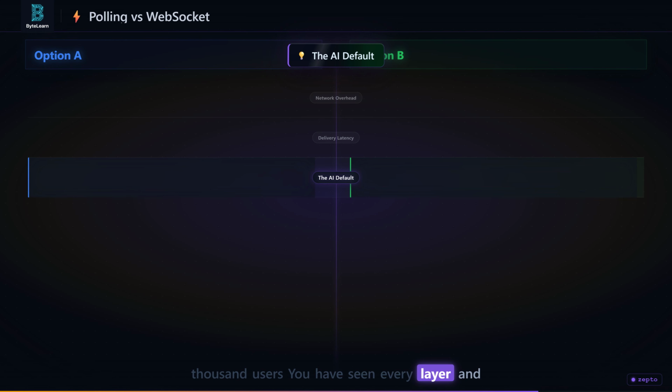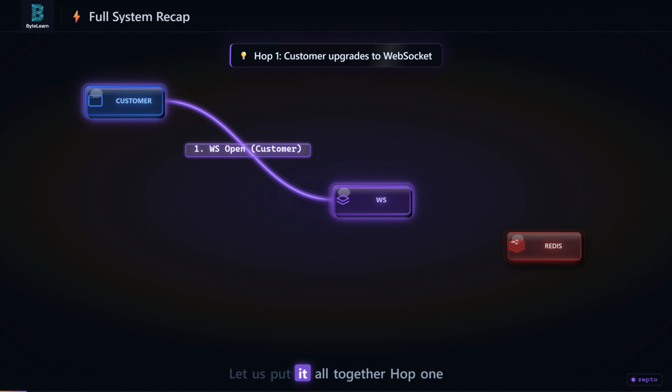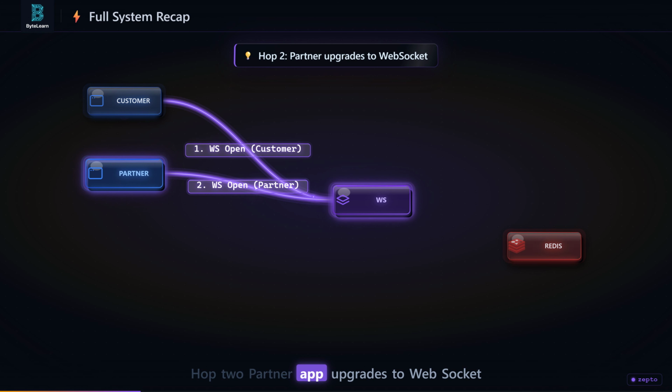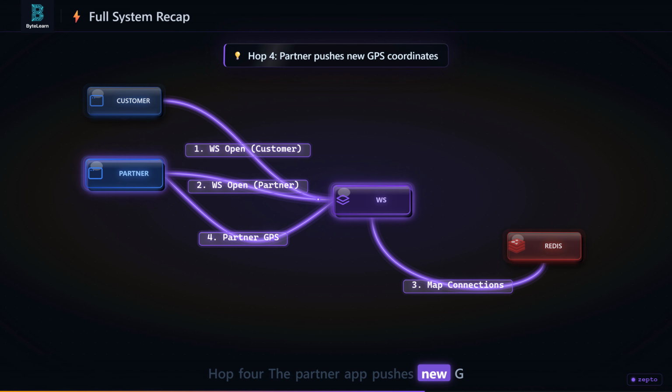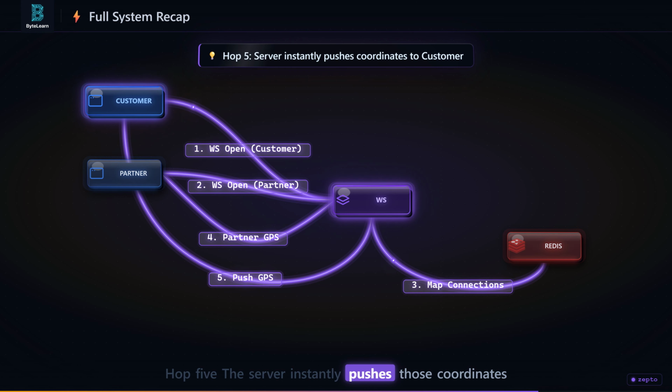You have seen every layer and every trade-off. Let us put it all together one final time. The full system in one clean view. Hop 1. Customer app upgrades to WebSocket. Hop 2. Partner app upgrades to WebSocket. Both connections are held open by the server. Hop 3. The WebSocket server maps both connection IDs to the single order ID in Redis. Hop 4. The partner app pushes new GPS coordinates up the open pipe. Hop 5. The server instantly pushes those coordinates to the customer. Zero polling, zero database queries. You now own the architecture.